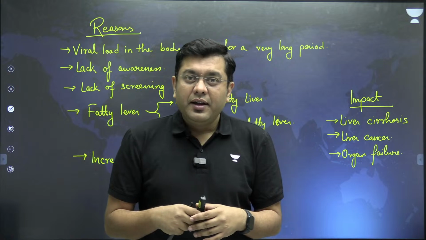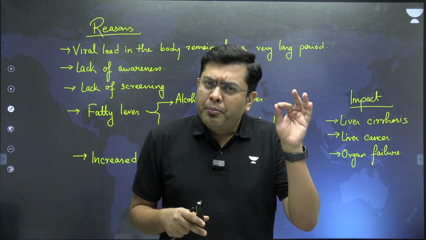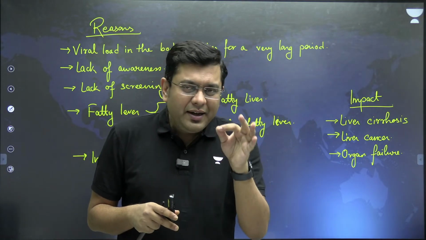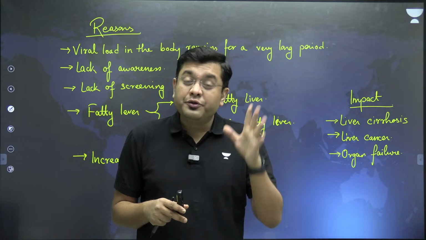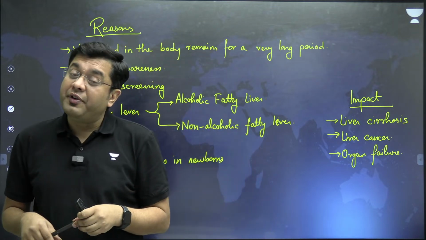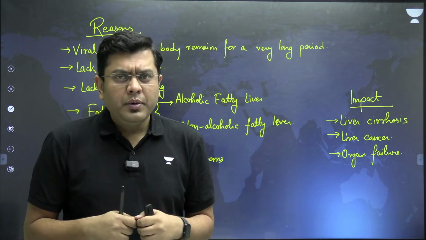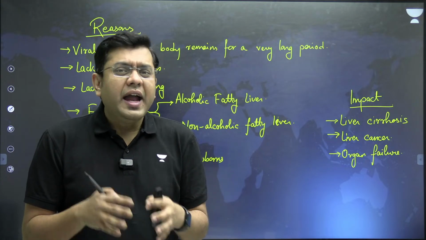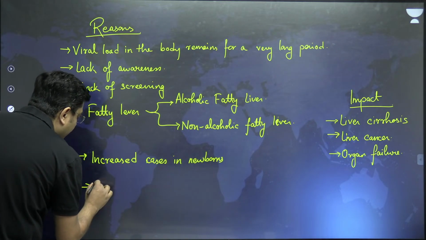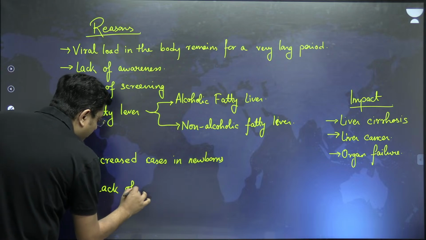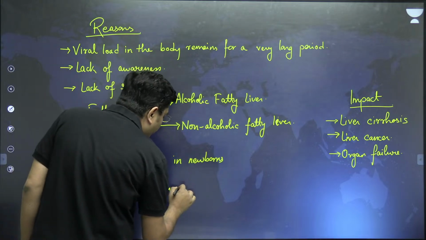And after that, one of the reasons why hepatitis is very prominent is proper sanitation, clean drinking water, and availability of good, hygienic food. That is very important, because one of the major drivers of hepatitis C, for that matter, is infection coming from dirty water, unclean food, and unhygienic systems. So here you can also write it as a reason: lack of proper cleanliness. And in this you can include hygiene conditions, sanitation, food, water, etc.